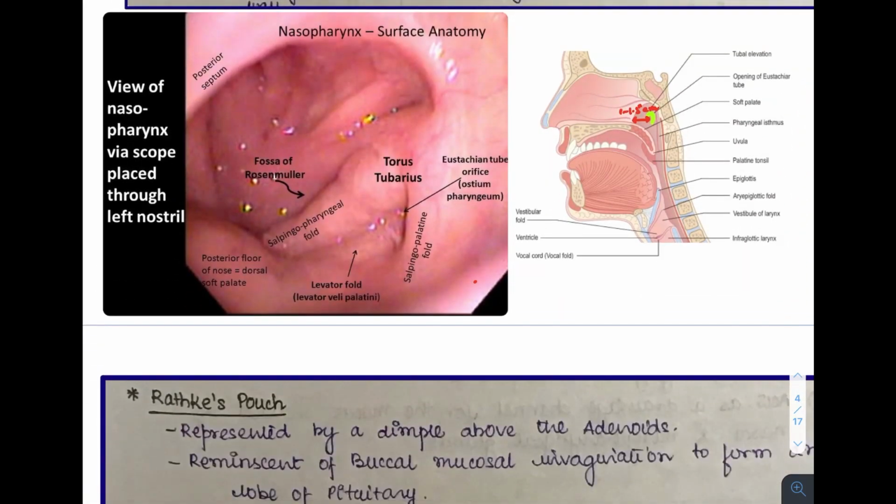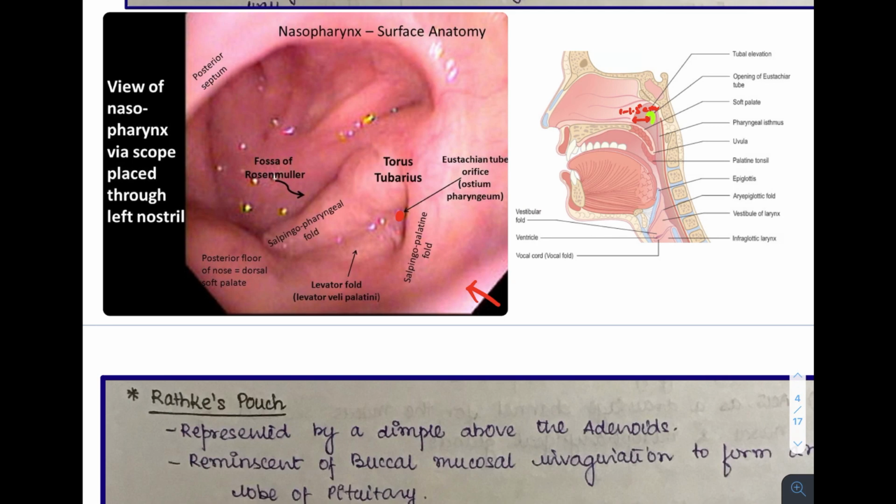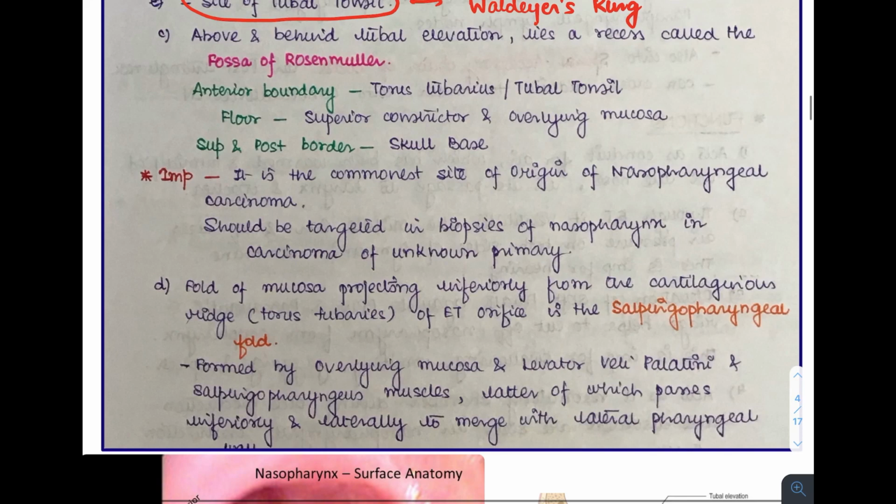This picture over here is an endoscopic picture through the left nasal cavity. We'll see here, this is the opening of the eustachian tube, as I already showed you. And just behind the eustachian tube, posteriorly and superiorly, a cartilaginous portion covered by mucous membrane is present, which is known as the torus tubarius, and this is the region where the tubal tonsils are present, which is a part of Waldeyer's ring. The next structure here is the fossa of Rosenmuller, which is a very important structure.